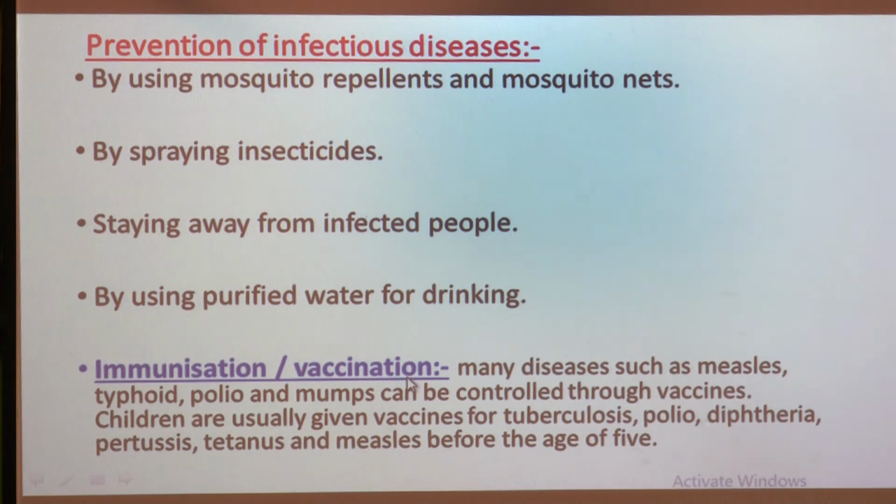So what is meant by vaccination, or what is the process of immunization? This is a very important way to prevent people, especially children, from getting diseases, because they are more likely to get serious communicable diseases.